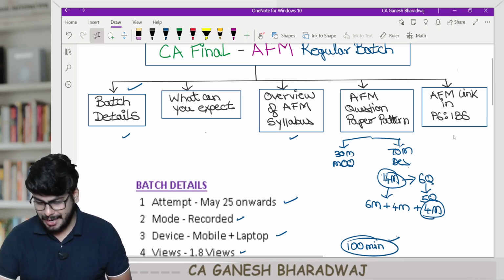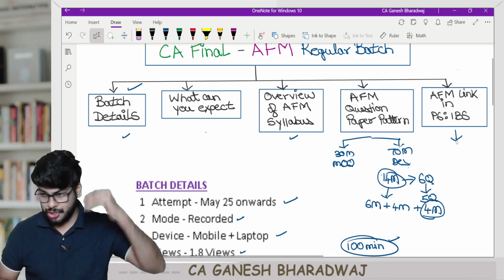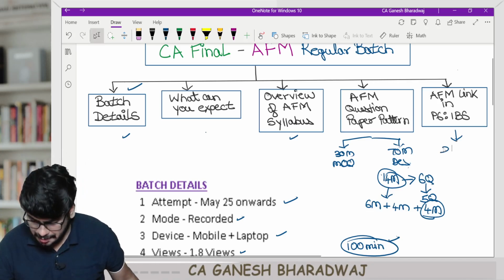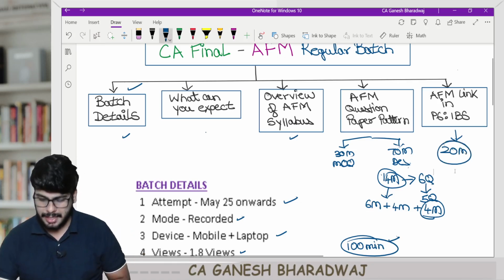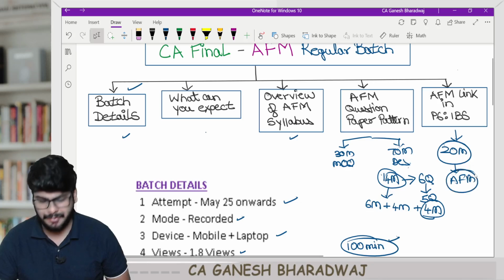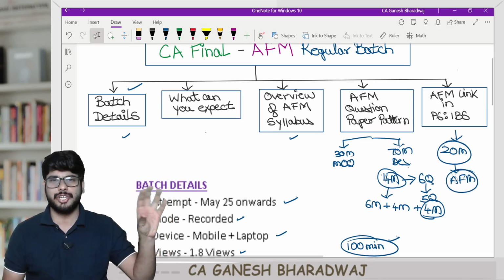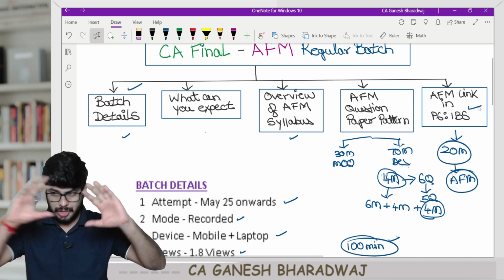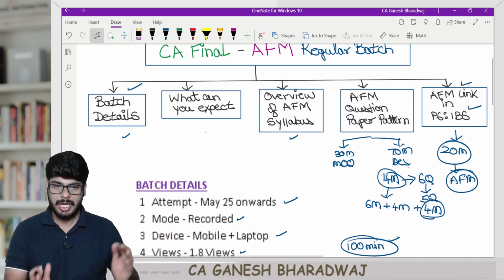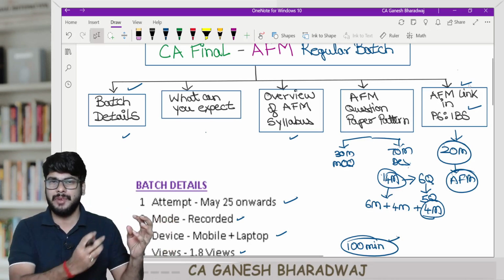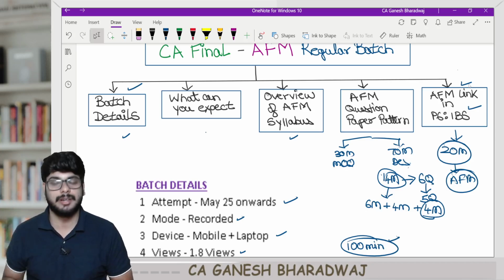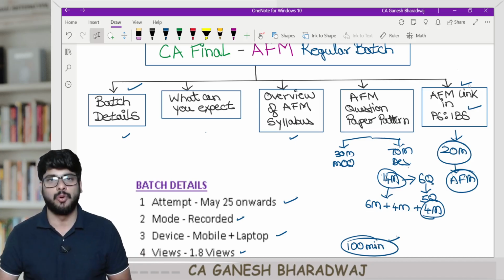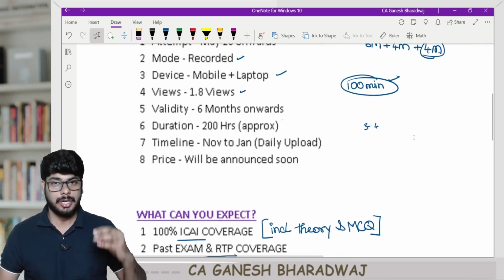And finally, AFM's link in your IBS, the Integrated Business Solutions, the last paper of your CA final. Around 20 marks of the last paper is tested from AFM. In fact, from every single paper, around 20 marks comes and lands in your last paper. Overall, you have 6 papers, and the 6th paper is Integrated Business Solution. From each of the previous 5 papers, roughly about 20 marks gets tested here in the IBS. And just to give you a very simple idea about how this paper comes in.